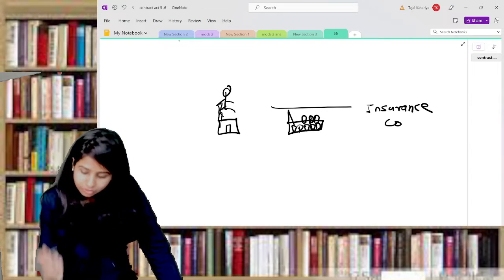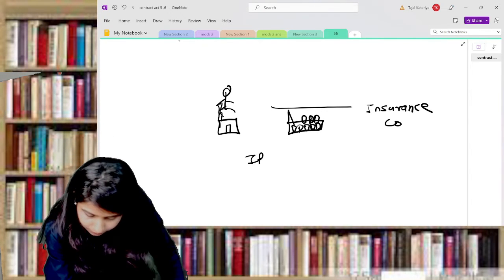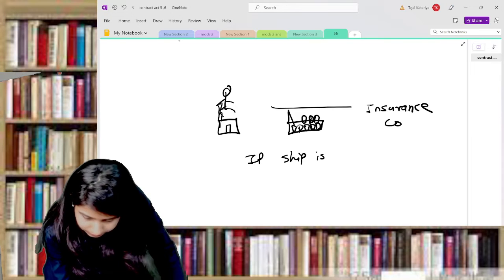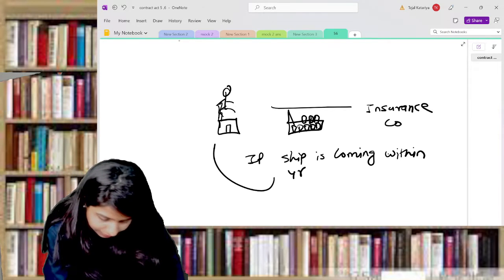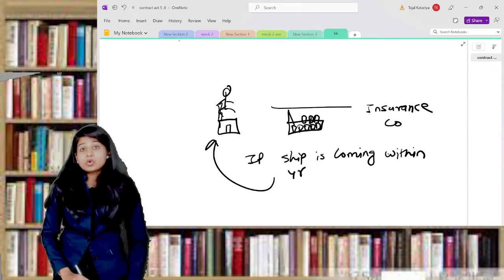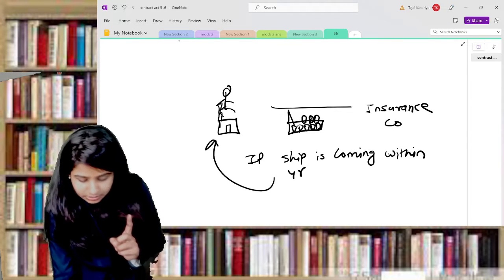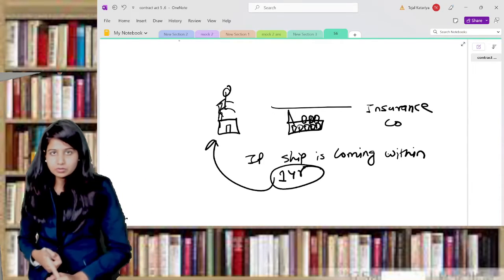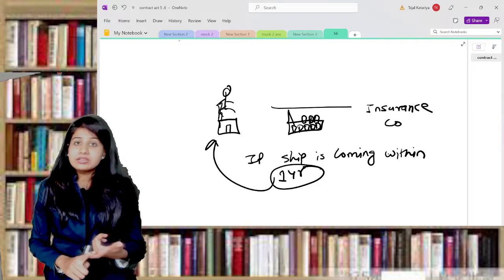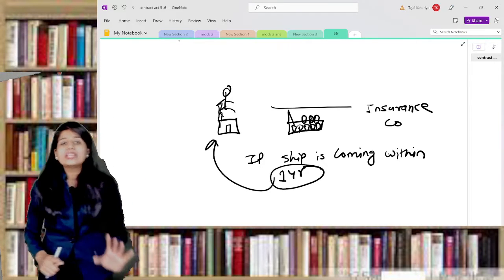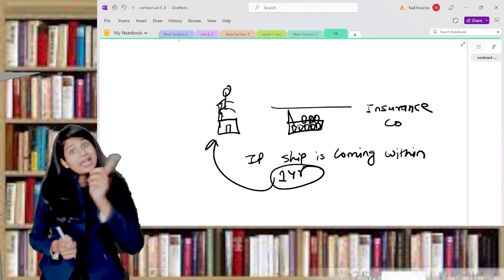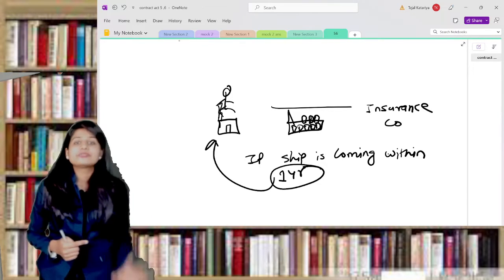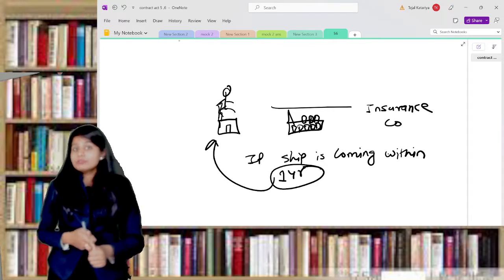Now what happens is, first of all, if the ship is coming within a year, then this person will get money. Within 1 year, obviously, is a fixed time. So on the happening of a certain event within a fixed period of time, you will get something. So the condition is the happening of a certain event, but that happening should be within the specified, fixed time. So this is the first example.